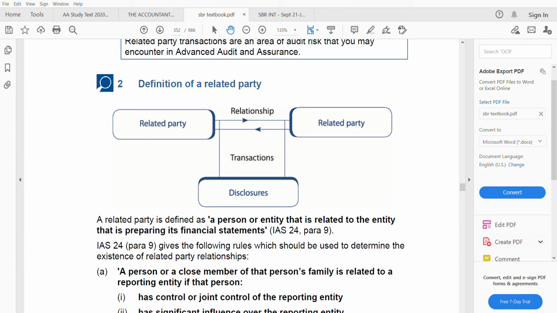But definitely, for example the above one, they are a parent and a subsidiary, so it's very rare that a parent and a subsidiary will not have any transactions between them, right? So that means disclosure is there. With related party comes disclosure, but before going to the disclosure part, let us first define who could be our related parties.